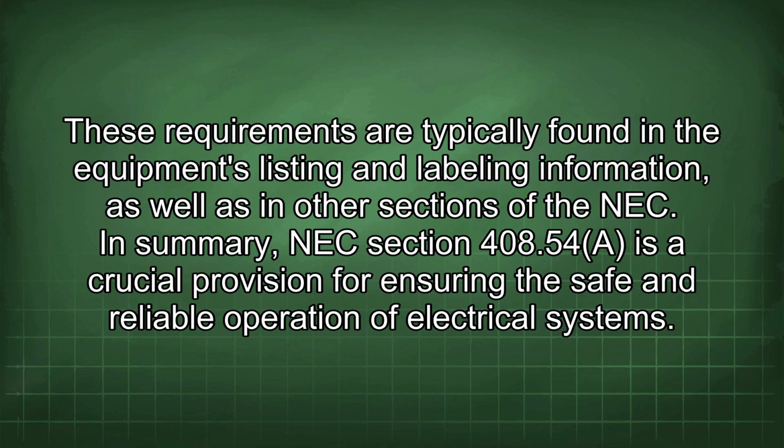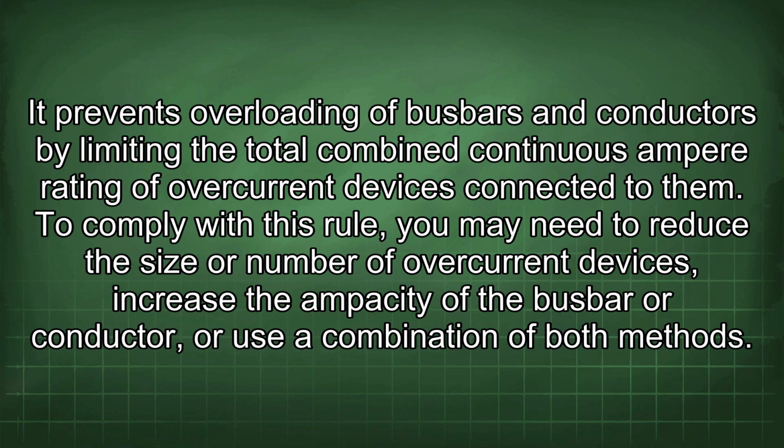In summary, NEC Section 408.54 is a crucial provision for ensuring the safe and reliable operation of electrical systems. It prevents overloading of busbars and conductors by limiting the total combined continuous ampere rating of overcurrent devices connected to them. To comply with this rule, you may need to reduce the size or number of overcurrent devices, increase the ampacity of the busbar or conductor, or use a combination of both methods.